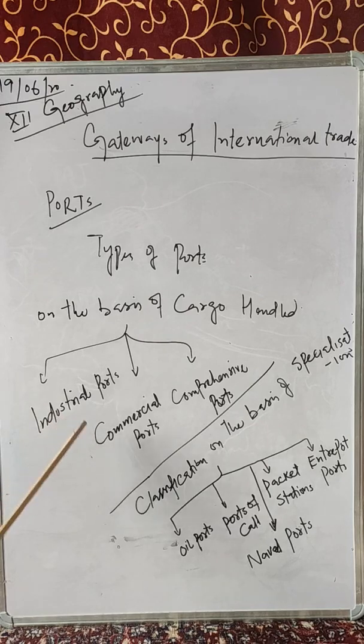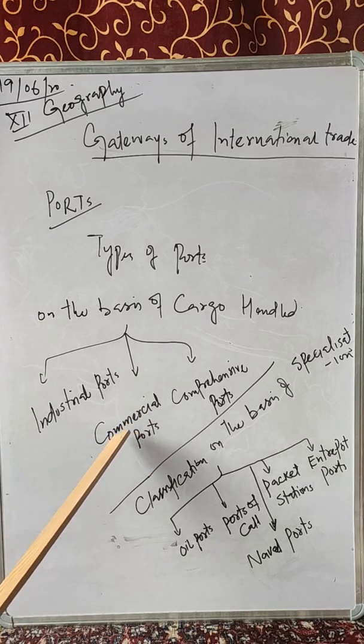First is the industrial port. These industrial ports are those ports which specialize in bulk cargo. This bulk cargo is like raw materials, for example grains like rice, wheat, maize, sugar cane, ore, iron ore, oil, chemicals, similar materials. These are the industrial ports, and they are handling the things which are in bulk, which are in abundance.